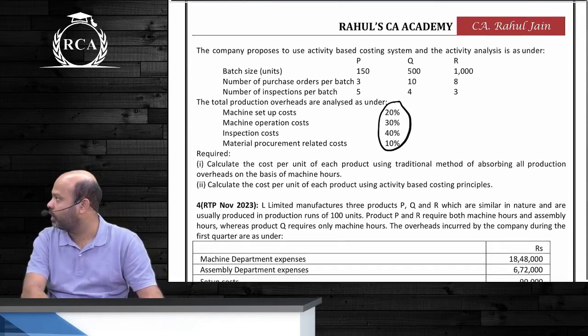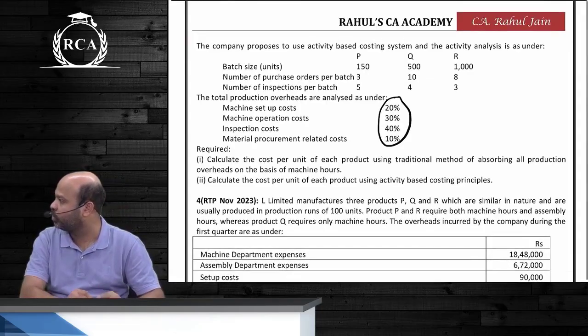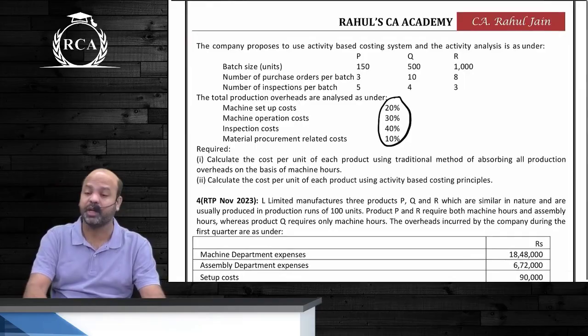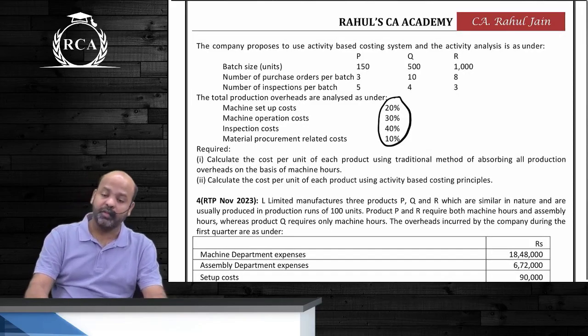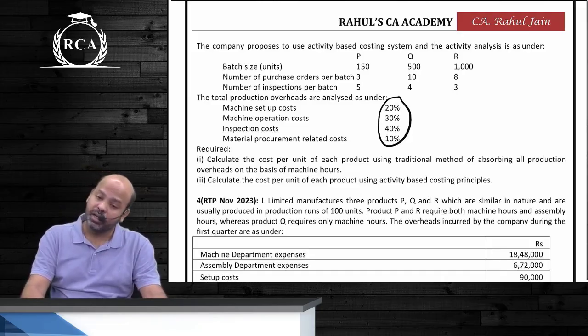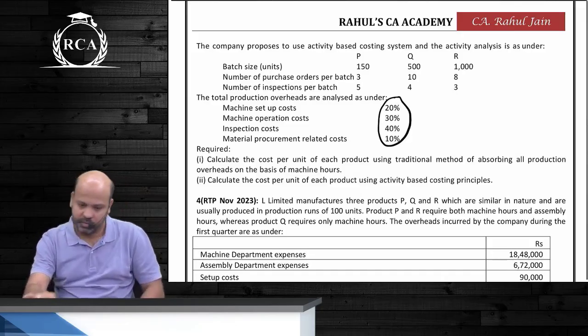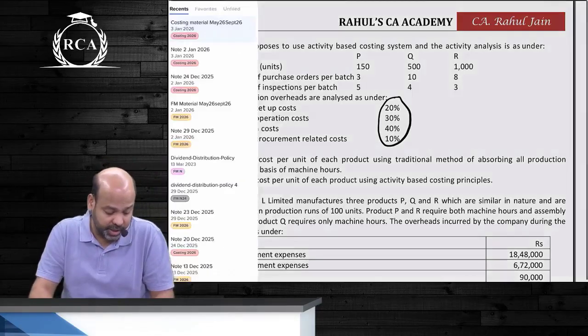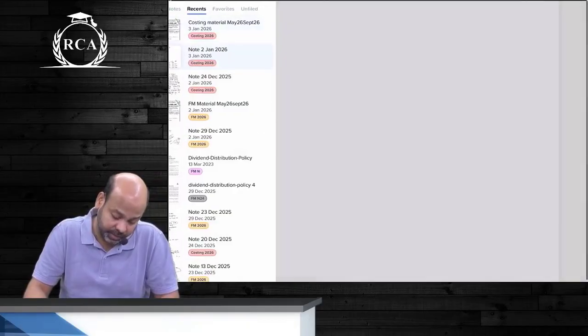You are required to calculate cost per unit of each product using the traditional method of absorbing overheads, and also calculate cost per unit using activity based costing principles. You have to compute cost per unit, guys, under both the traditional method as well as under ABC. The question is simple, beta. Are we all clear about this? Okay, we'll do it together, guys, at least the rate per driver part. The traditional method all of you know. Let's start.